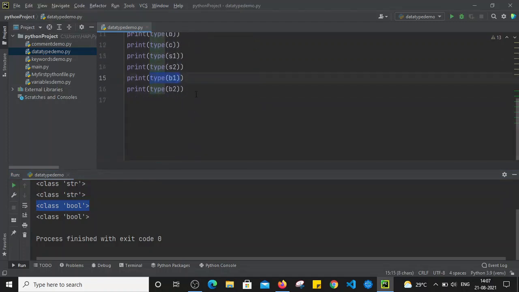Also, if you want to print the values of all the variables, we can use print, let's say a. Similarly, I am going to print the values of all the variables.